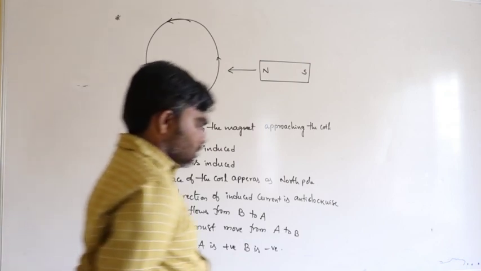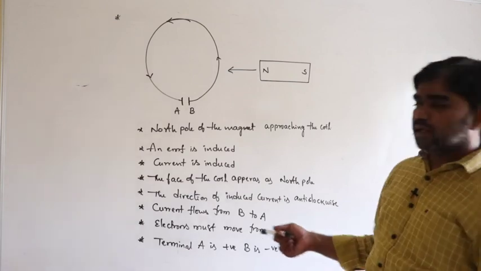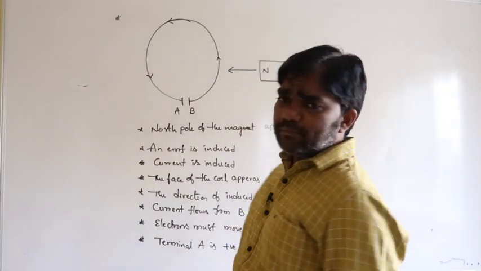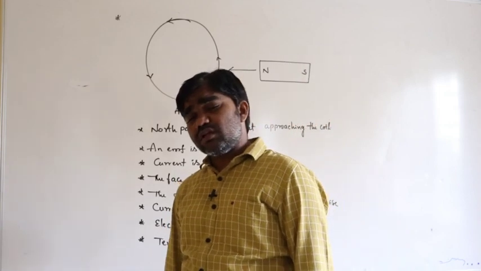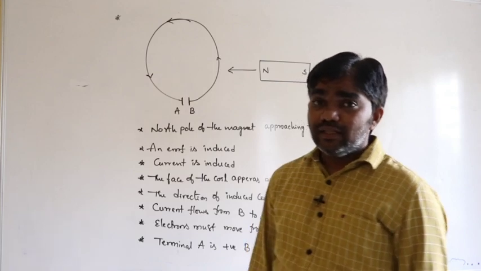Is this correct or wrong? Terminal A is positive and terminal B is negative. But actually current flows from the positive terminal to the negative terminal, no?